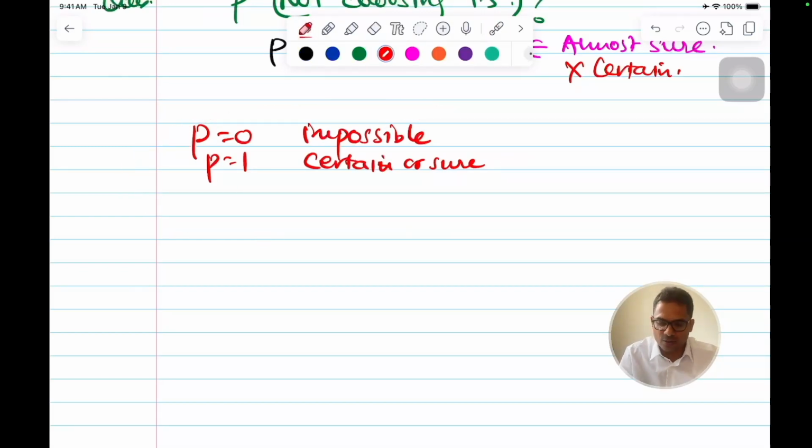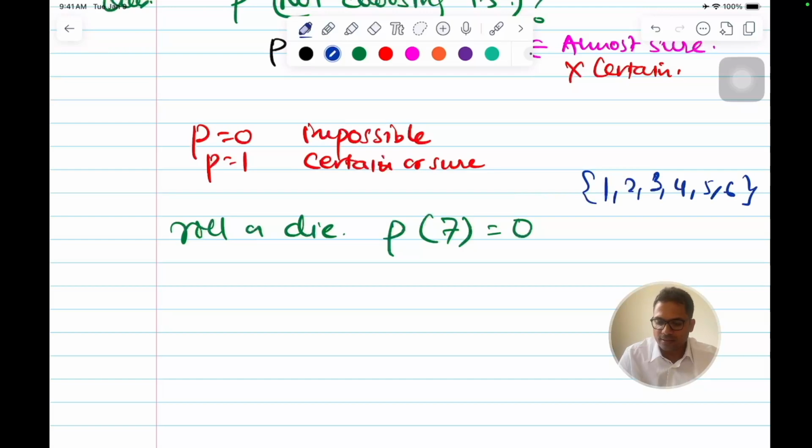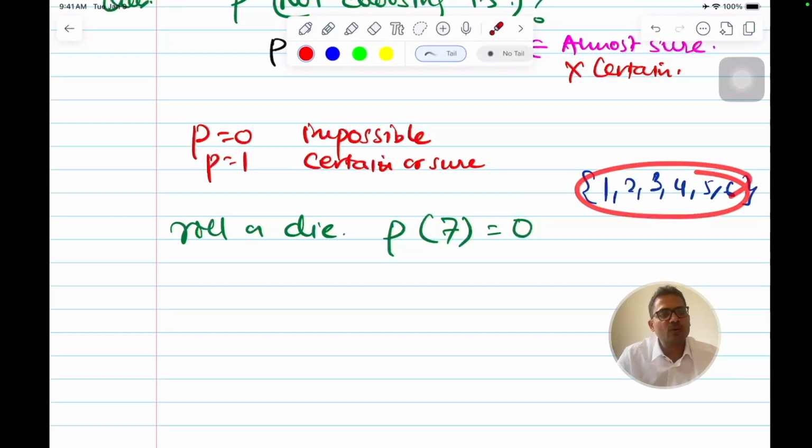Say for example, if I roll a die, I ask what is the probability of getting a 7. We can say that this is 0, right? Here in this case we can say that it's impossible to get a 7. Here this definition holds, that getting a 7 is impossible because our set only contains 1, 2, 3, 4, 5 or 6. In this case this definition will hold.